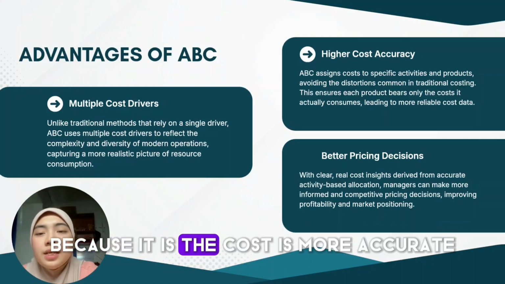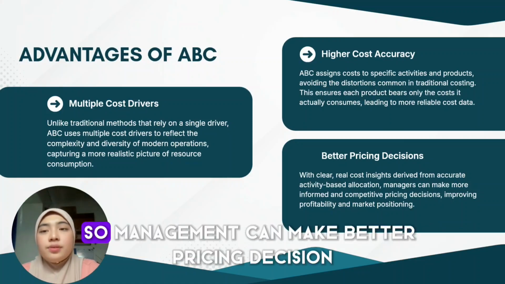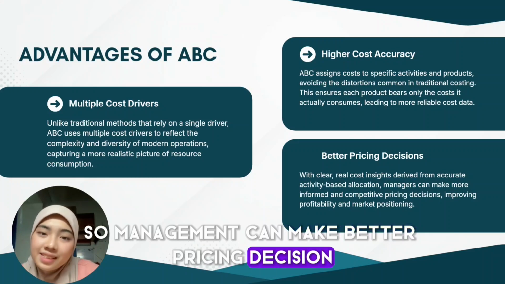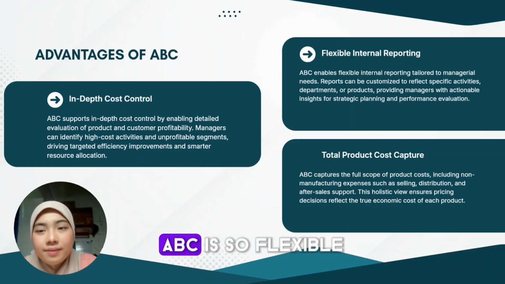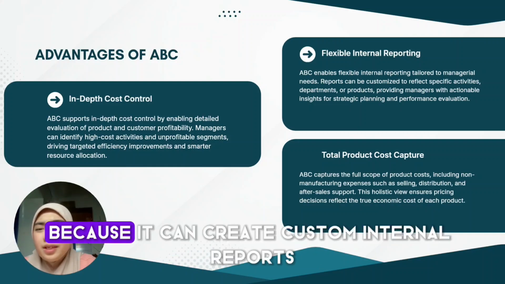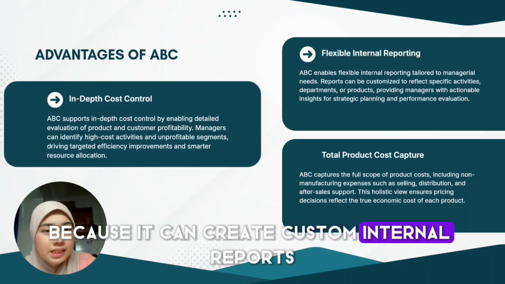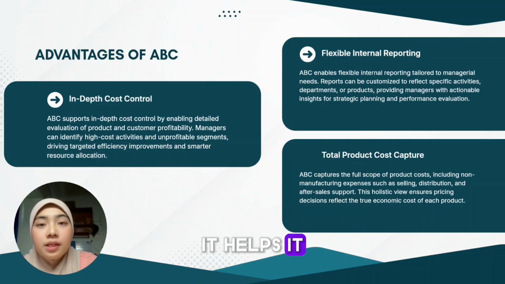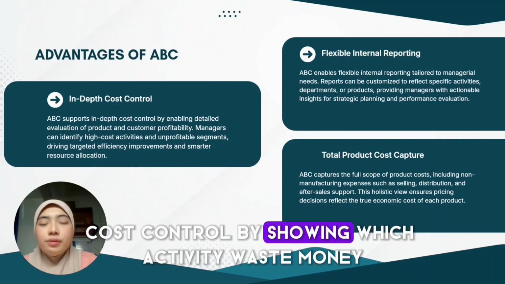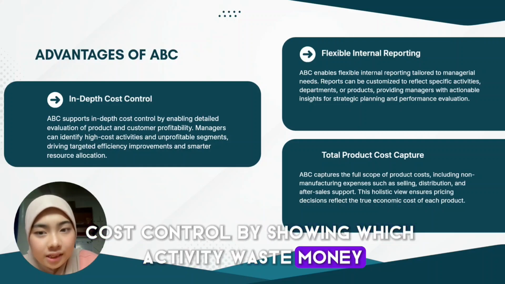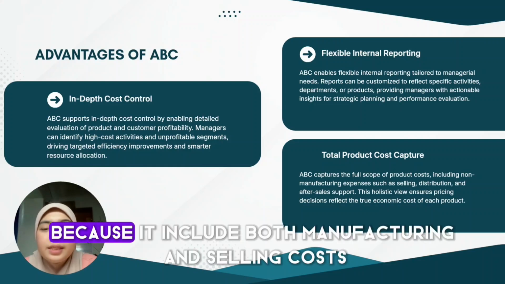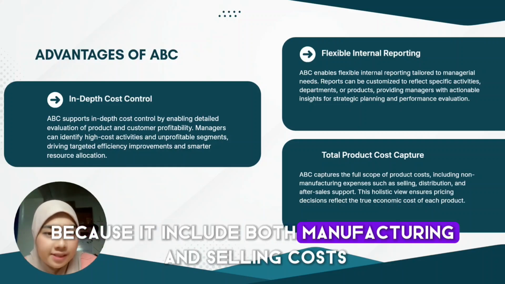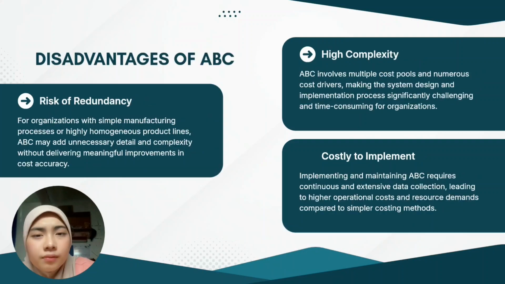Because the cost is more accurate, management can make better pricing decisions. Also, ABC is flexible because it can create custom internal reports. It helps with cost control by showing which activity wastes money. Lastly, it gives a full picture because it includes both manufacturing and selling costs.